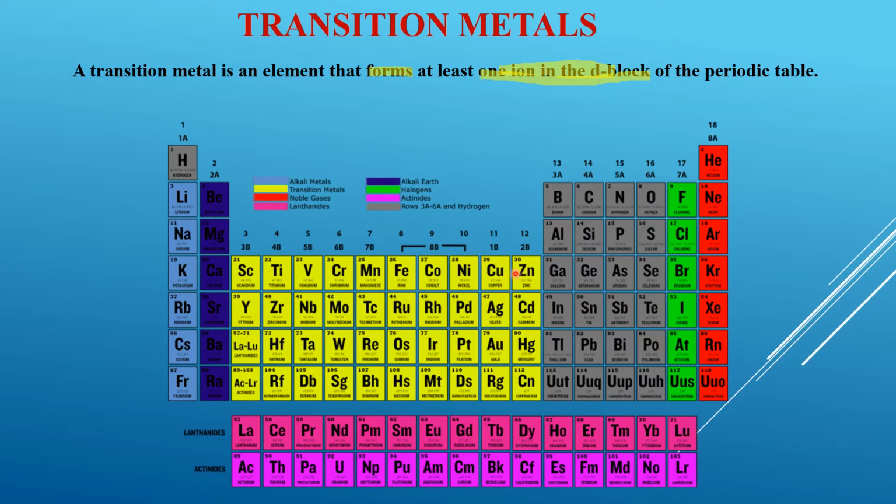Now these transition metals have a d orbital in their configuration, and because of this d orbital, they have a lot of different properties compared to normal metals such as group 1, group 2, aluminium and all the other metals at the bottom. Compared to those, transition metals have some very unique properties, and we are going to look at what these unique properties are.